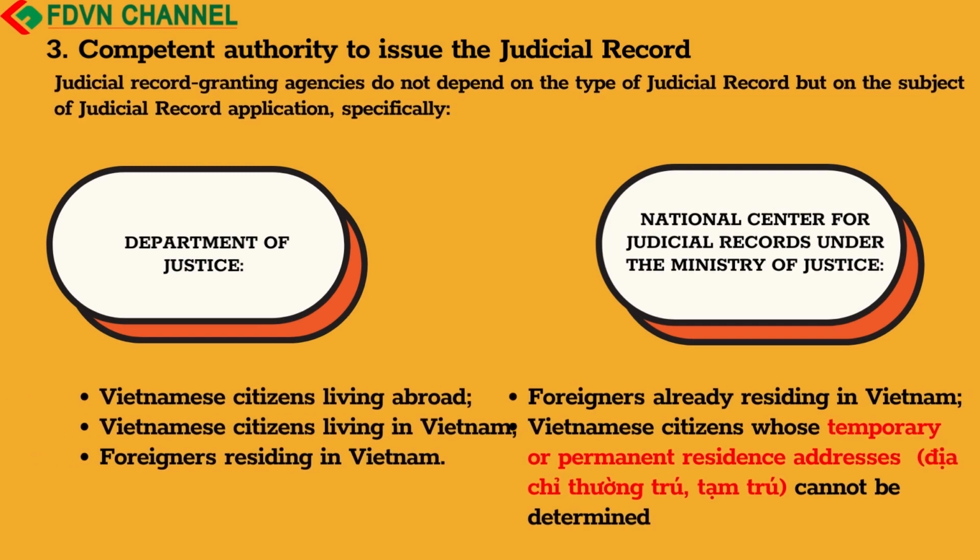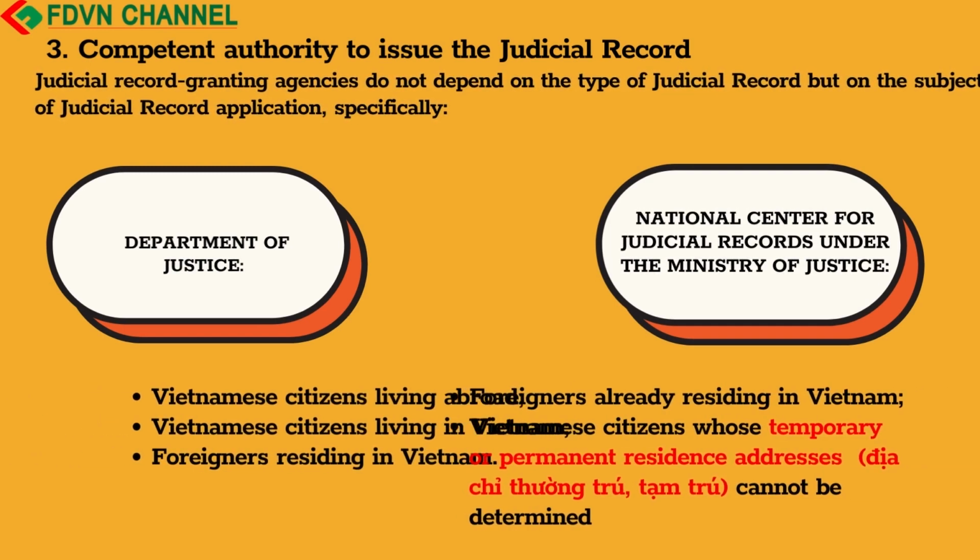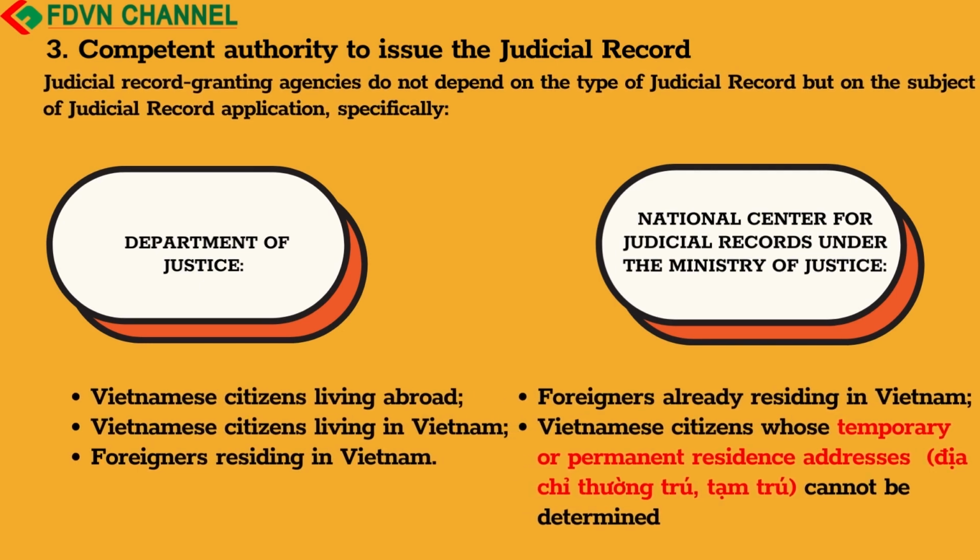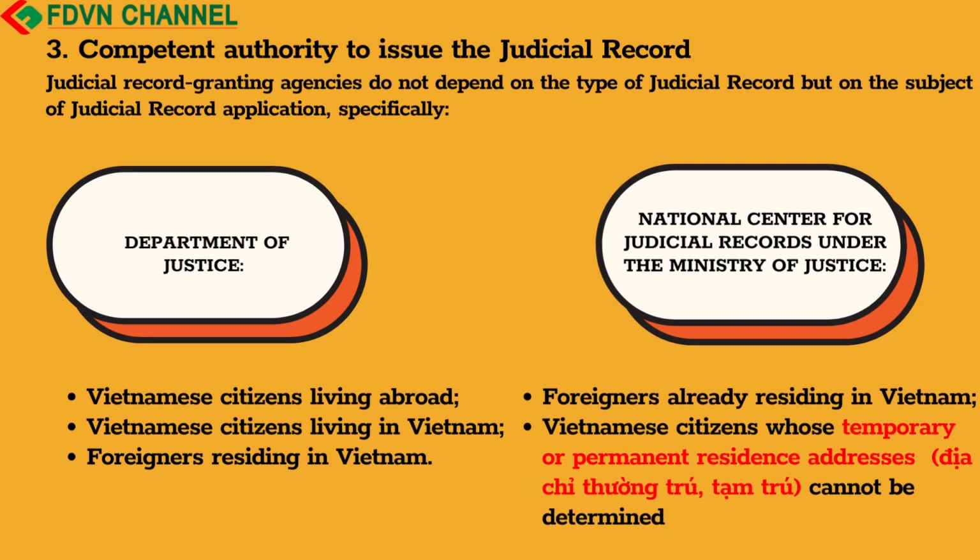3. Competent authority to issue the judicial record. Currently, the two competent authorities to issue judicial record are the Department of Justice and the National Center for Judicial Records under the Ministry of Justice. Judicial record granting agencies do not depend on the type of judicial record but on the subject of judicial record application, specifically: Department of Justice: Vietnamese citizens living abroad, Vietnamese citizens living in Vietnam, foreigners residing in Vietnam. National Center for Judicial Records under the Ministry of Justice: foreigners already residing in Vietnam, Vietnamese citizens whose temporary or permanent residence addresses cannot be determined.